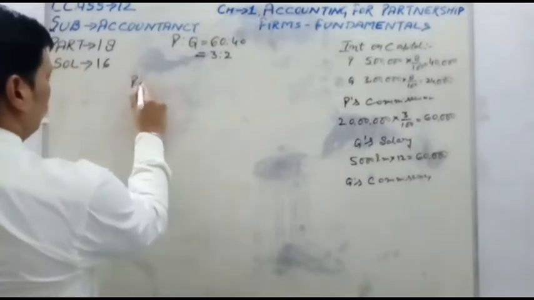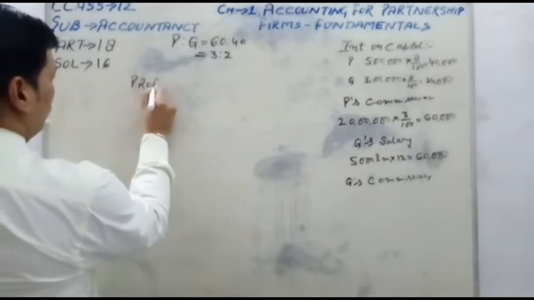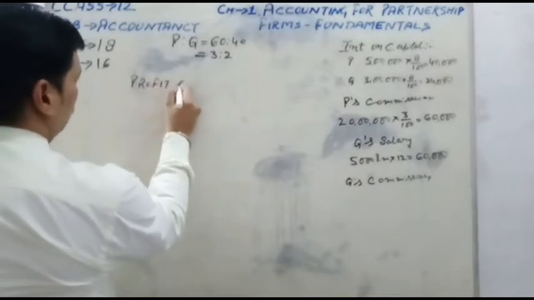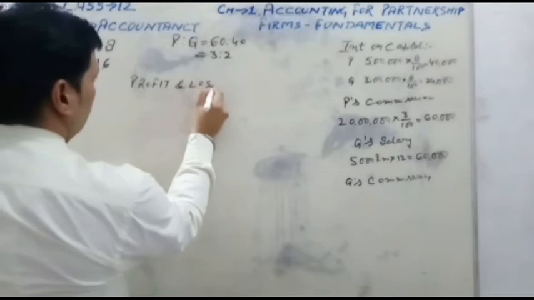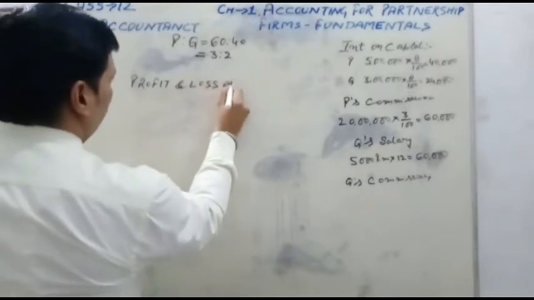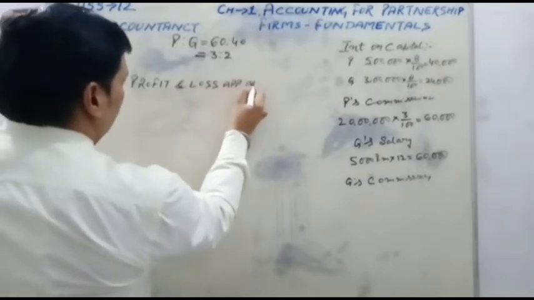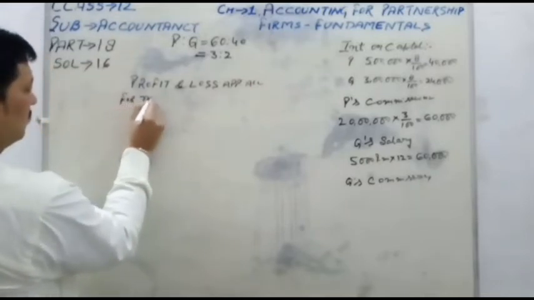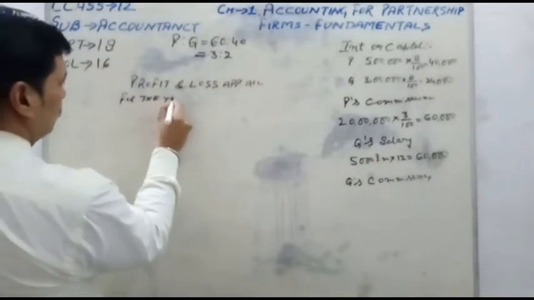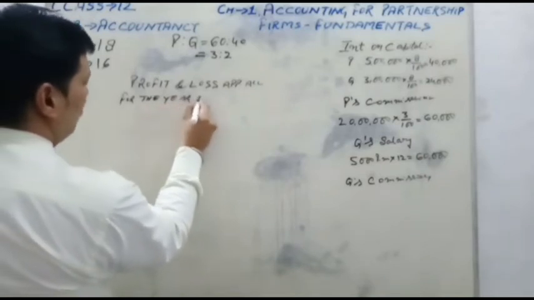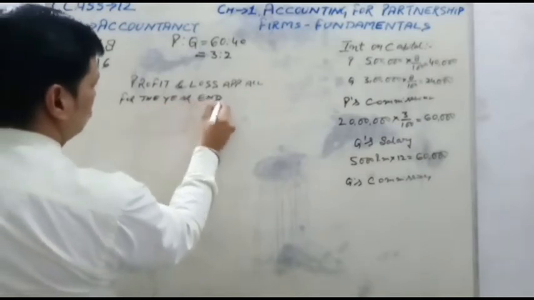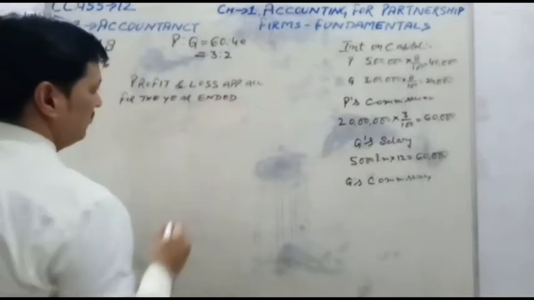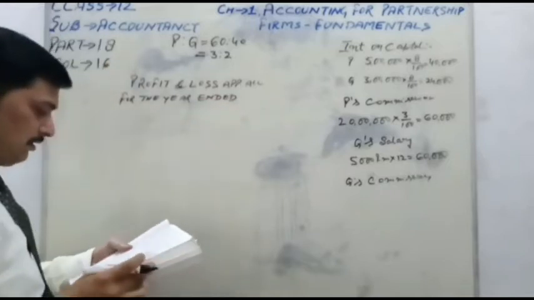So, profit and loss appropriation account for the year ended 31st March 2015, the date given in the question.